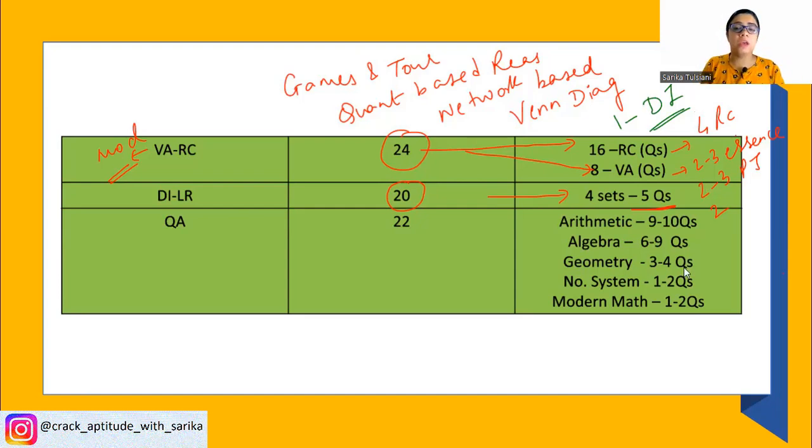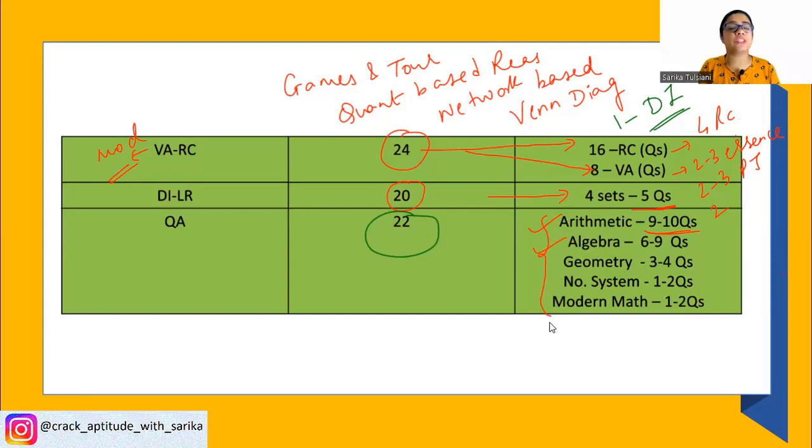Now, as far as the QA was concerned, quantitative aptitude, across slots, the weightage was by and large this. So when I say this, arithmetic had 9 to 10 questions and arithmetic was observed to be on an easy to moderate level. ठीक है? Slot 1 में there were 4 questions on alligation mixtures, जिसमें से 2 were pretty manageable. They had questions on ratios, simple and compound interest, and averages. So arithmetic across slots had a pretty high weightage.